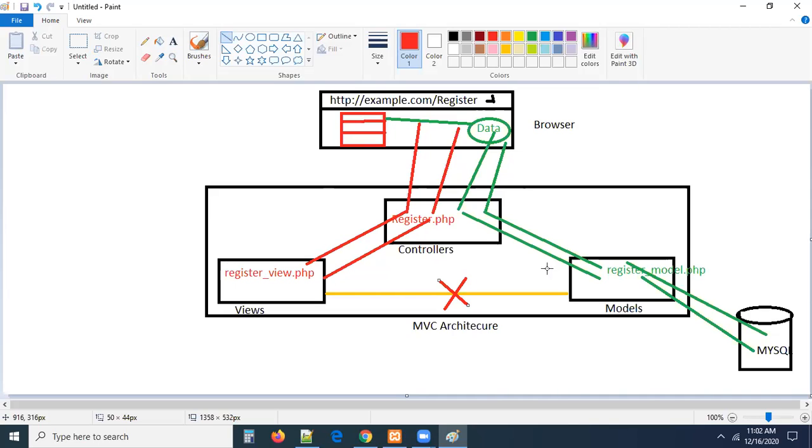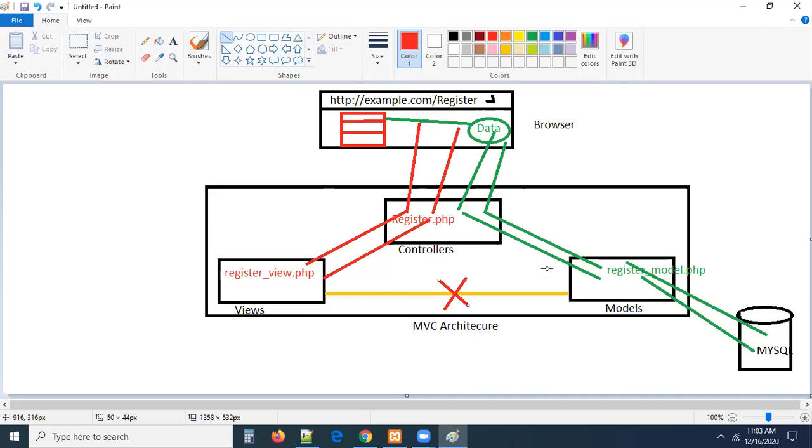Each and every request and response is handled by the controller only. That's why the controller is called the traffic cop, or you can say front controller, whatever it may be, guys. For everything, the controller plays a key role here. If there is no controller, nothing will happen. So guys, remember this diagram once again. This diagram will make it clear.